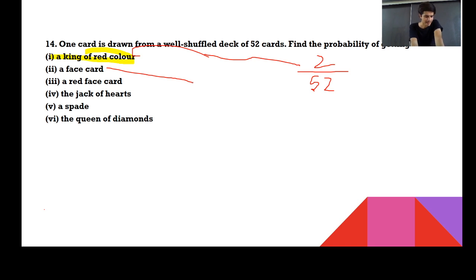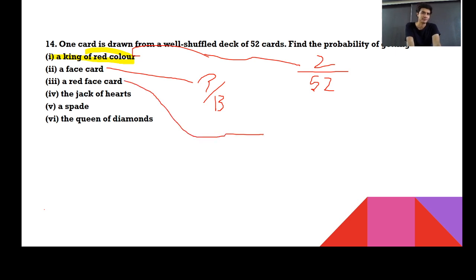A face card. When you talk about face card, you can say Jack, Queen, and King. Jack, Queen, and King are called face cards for all the 4 suits. So in total, you can say that 12 face cards could be there. So this probability could be 12 upon 52, which can also be written as 6 upon 26, and then 3 upon 13. I'll be writing in the simplest form, and that's the reason this is 3 upon 13.